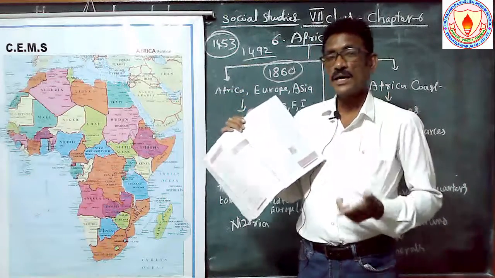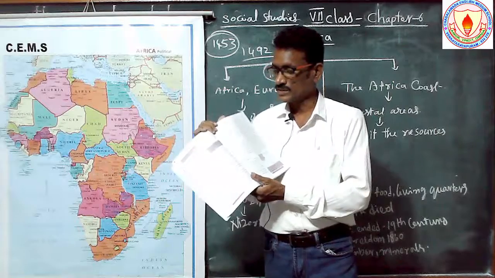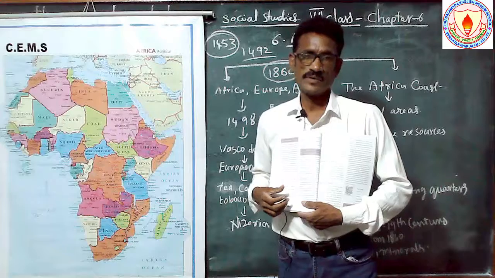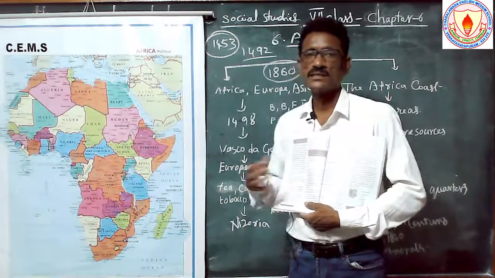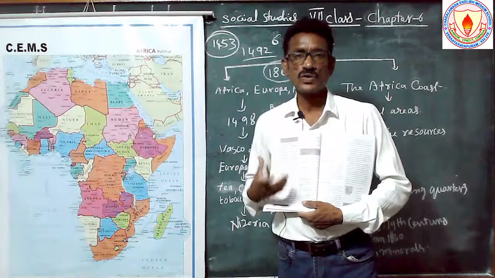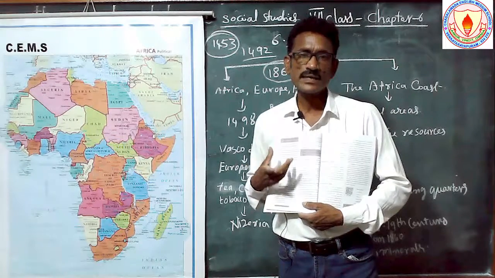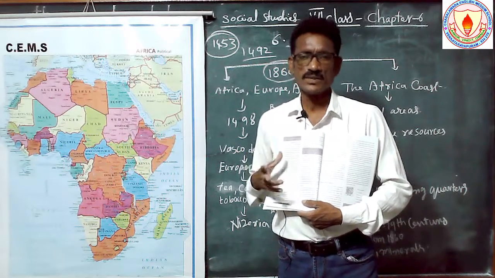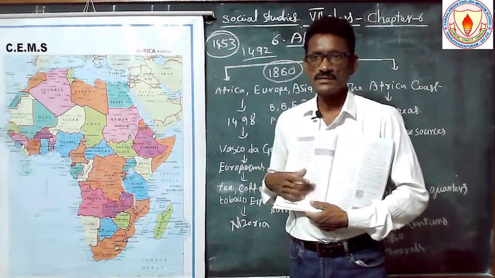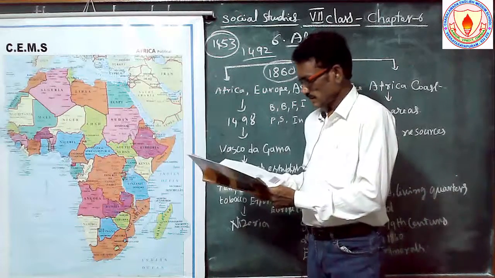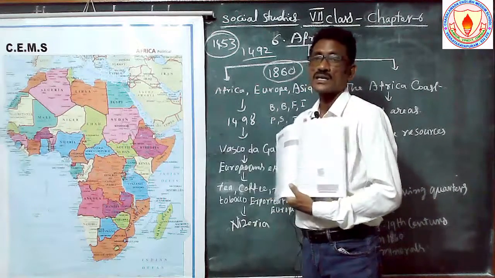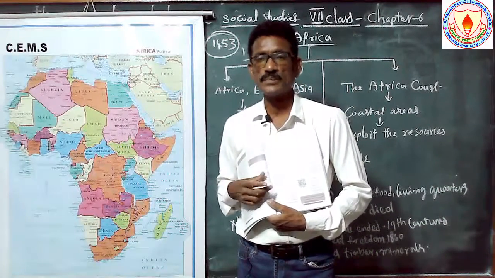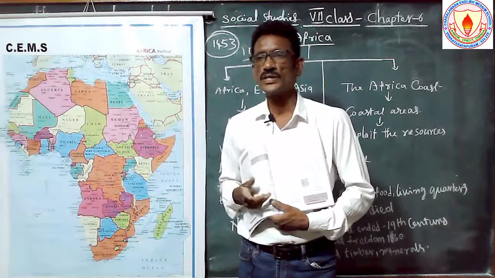Read not only one time, read the textbook more times. Take one page and read it 2-3 times, then get the information I am telling in the class. Note down what you understand in your notes, and maintain good handwriting. So the assignment is reading the textbook. This is today's topic. If you have any doubt about hard words, you can get the meaning from the dictionary or Google.